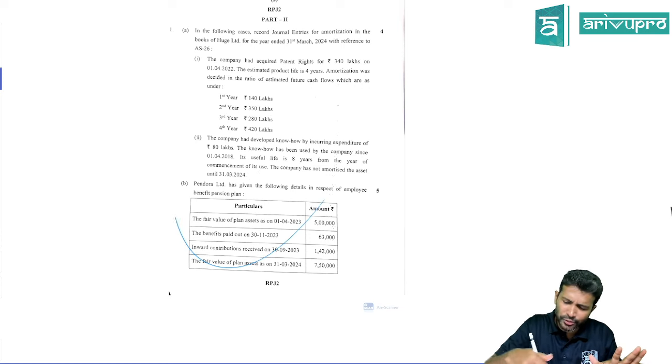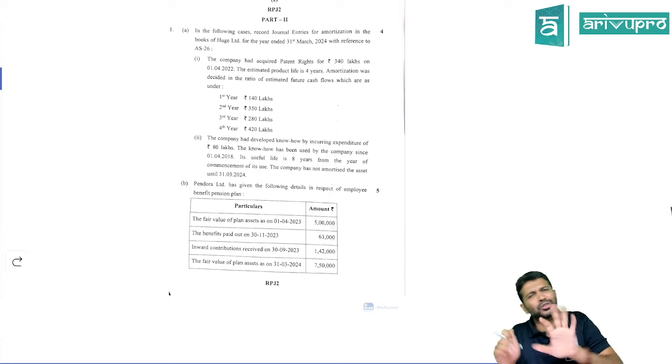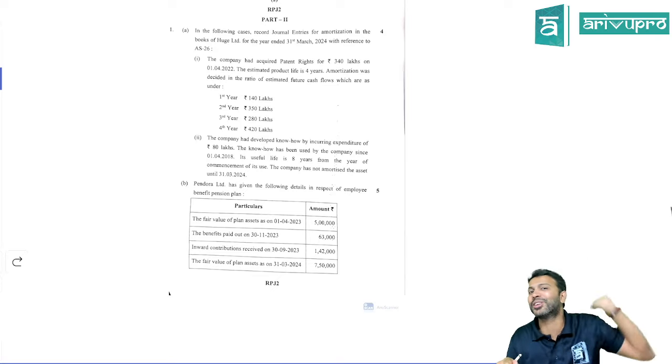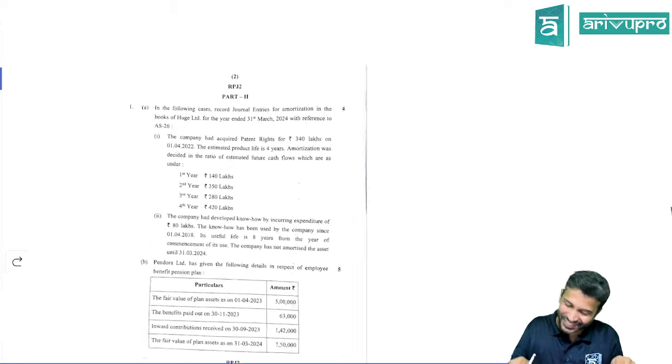Around 35 to 40 marks, roughly 40 to 50 marks, are ditto from the study material only. Okay, so we'll run through.